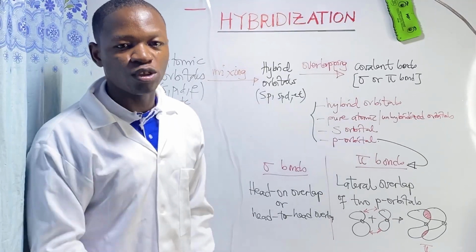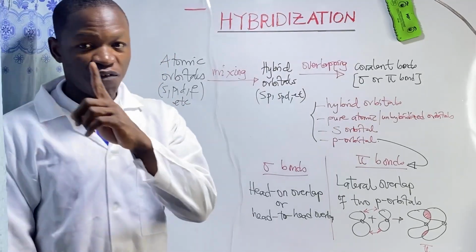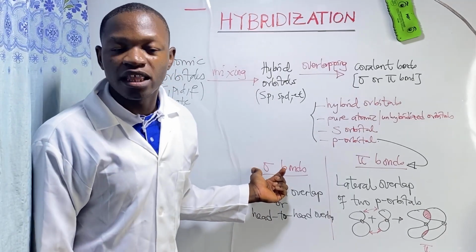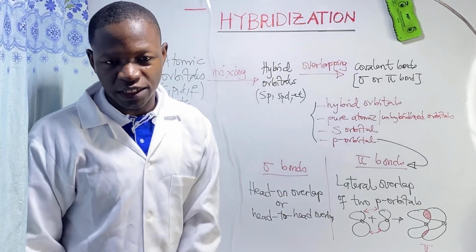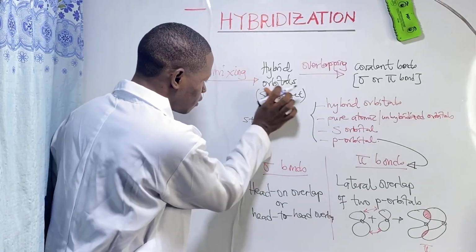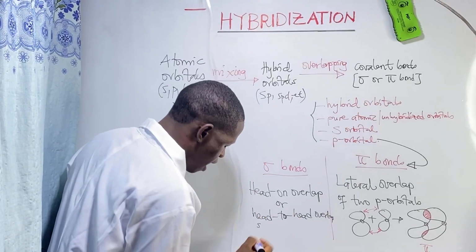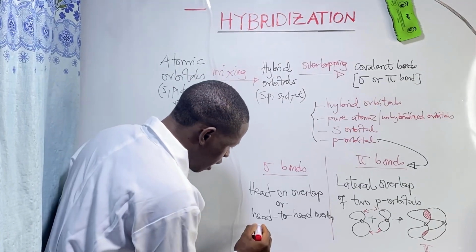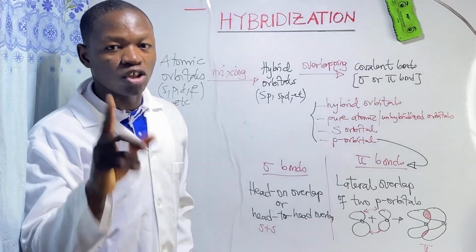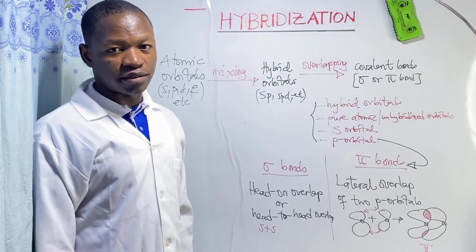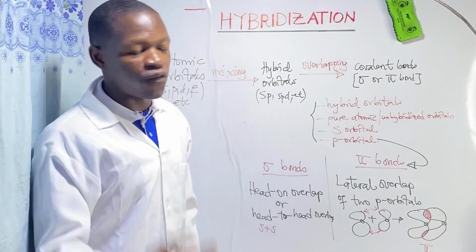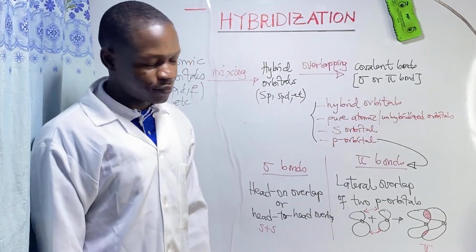Now, what are those different combinations? The first one, a sigma bond can be formed by the head-on overlap of 2 s orbitals. That means that an s and an s overlap head-on, and they form a sigma bond.